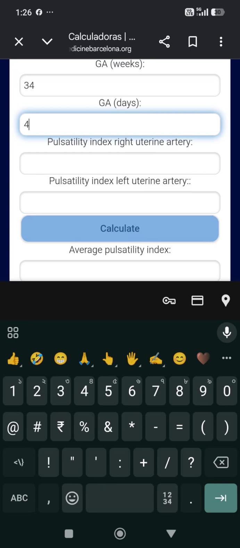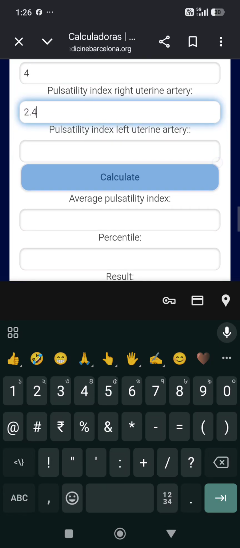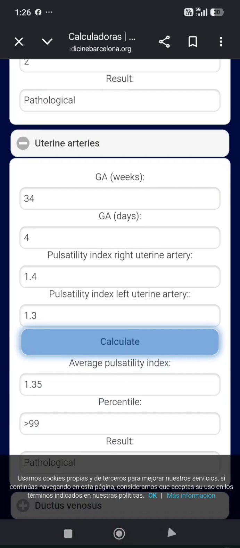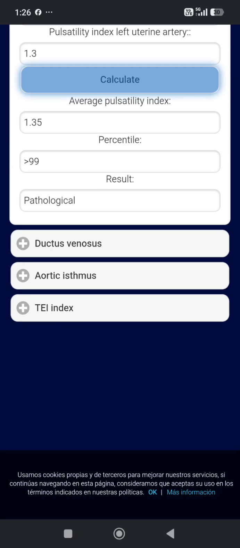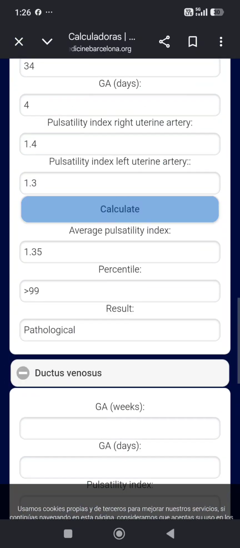Right uterine artery 1.4, left 1.3, calculate. More than 99 percentile. This is pathological. In this way, you can also calculate ductus venosus or aortic isthmus, etc.